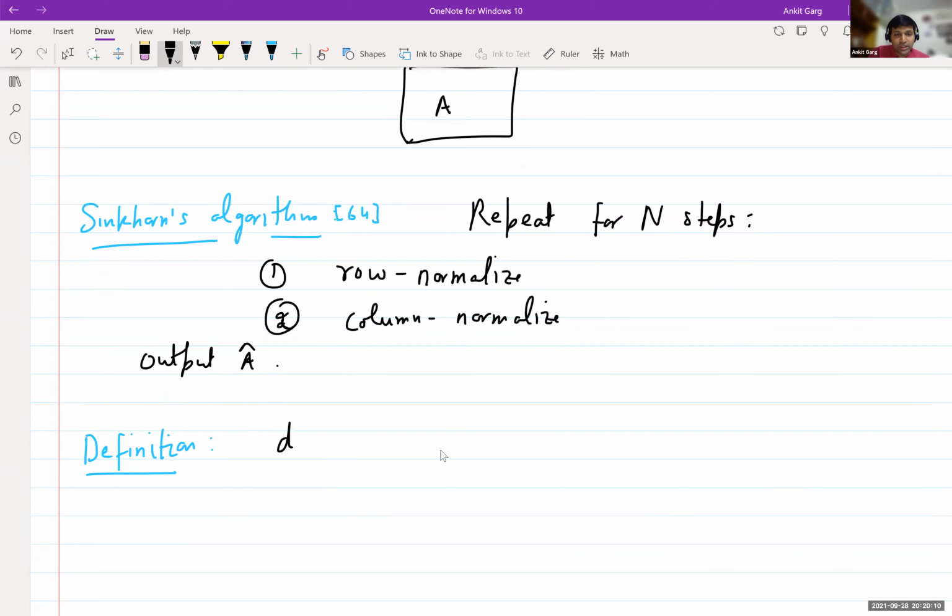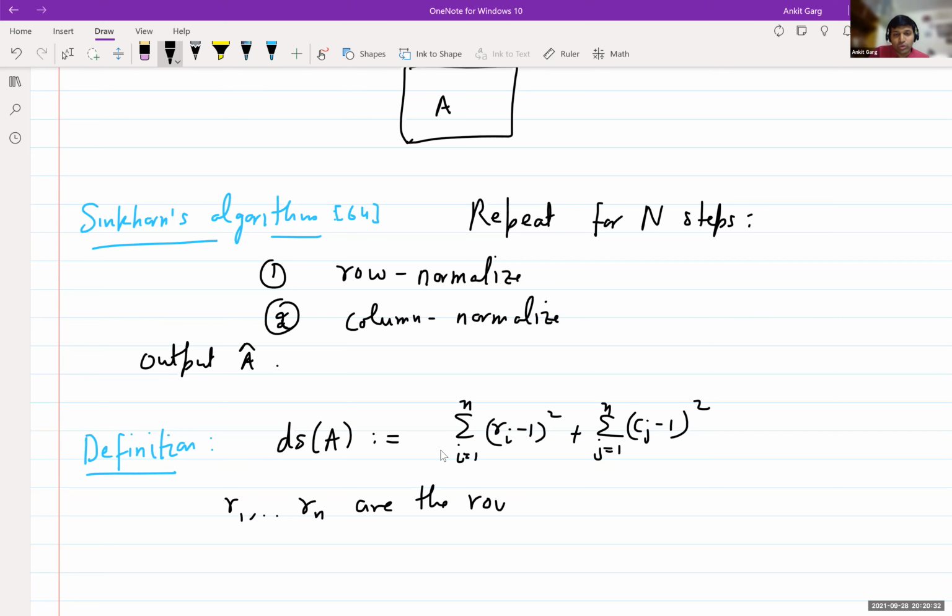I'll call it DS of A, short for doubly stochastic measure of A, which is the sum over i of (R_i minus 1) squared, plus the sum over j from 1 to n of (C_j minus 1) squared, where R_1 to R_n are the row sums of A and C_1 to C_n are the column sums of A.